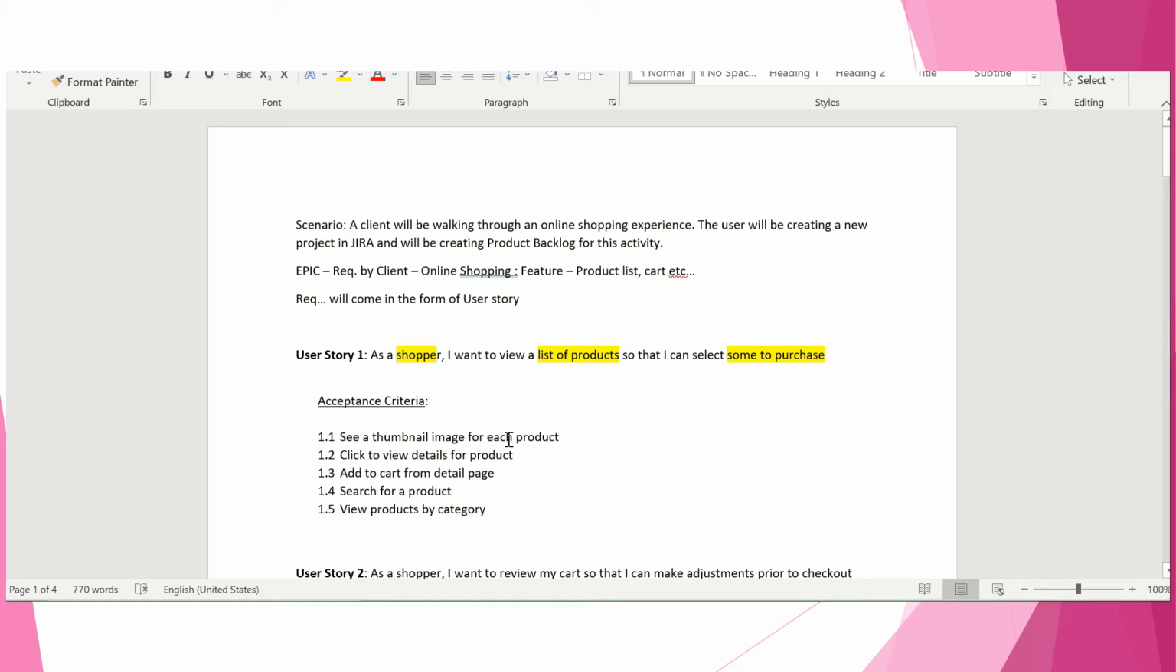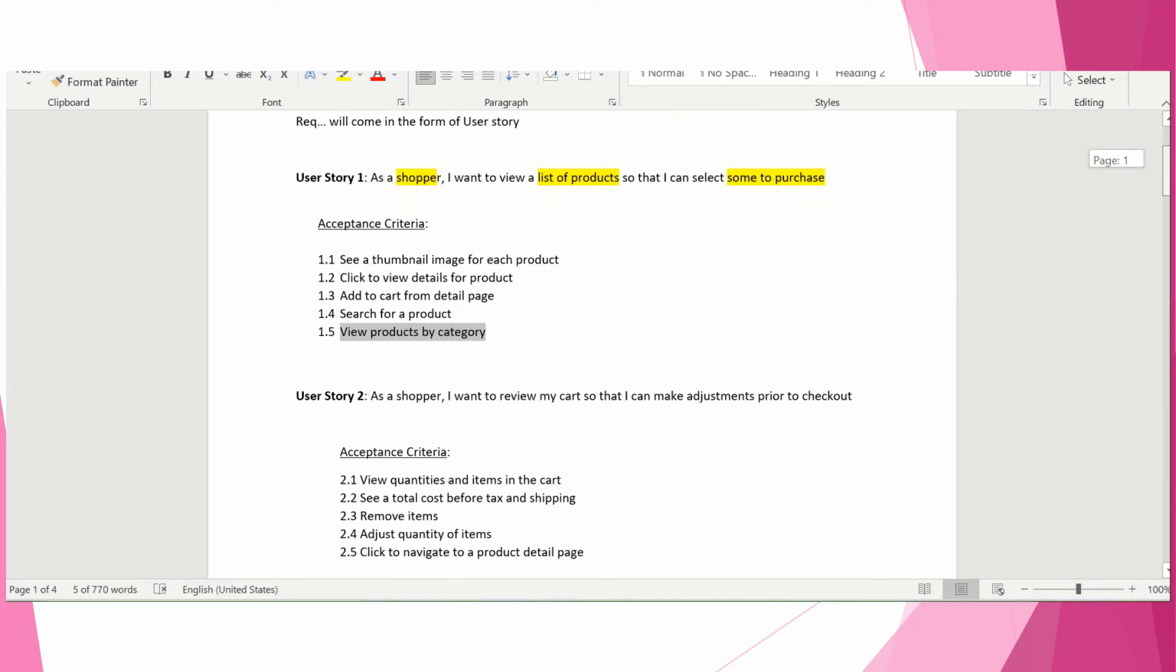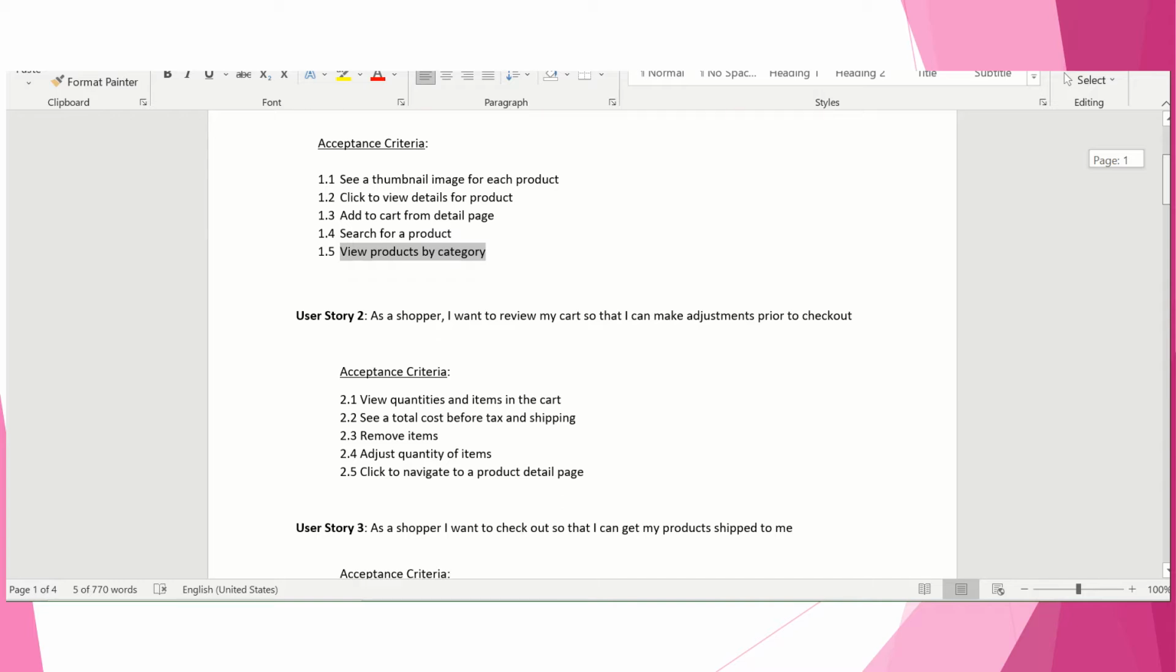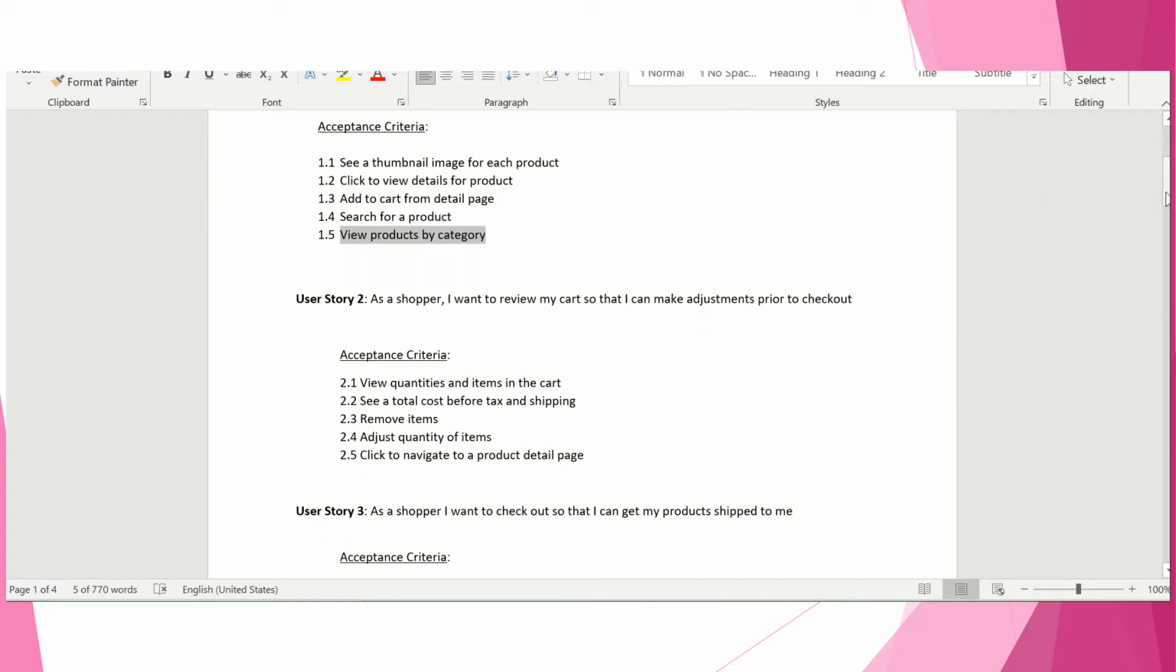The acceptance, there will be acceptance criteria. So you can see the thumb image, click on the view of details, add the card of the detail, search for a product, and view product by category. Like that you can create multiple stories. Okay, so we have created a user story, we have given the acceptance criteria, and we will work in Jira.